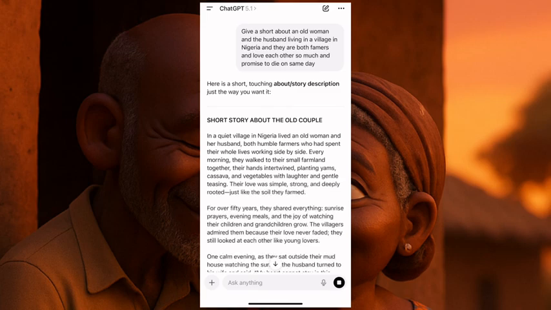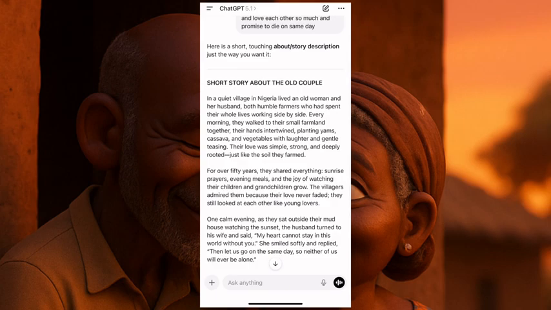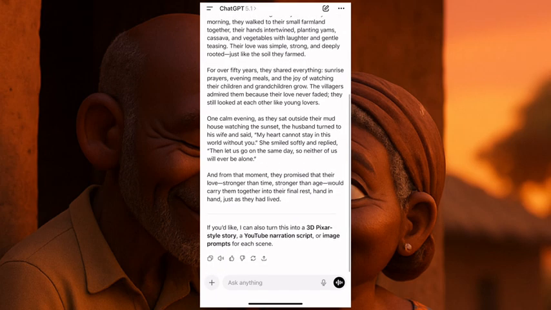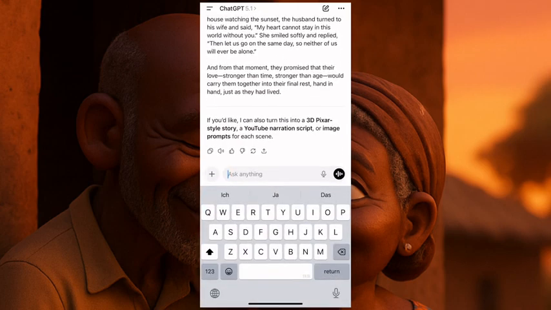Short story about the old couple in a quiet village. So they've given us: in a quiet village in Nigeria, lived an old woman and her husband. So they have it here. This is it. Okay. Now I'll come here and ask ChatGPT. You see here, ChatGPT says, if you'd like, I can also turn this into a 3D pixel style story, a YouTube narration script or image prompt. So you see this, that is it, right?